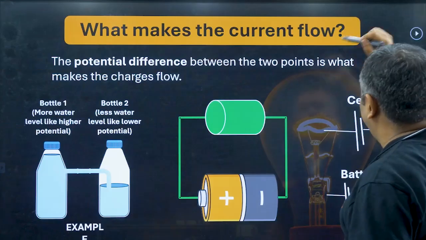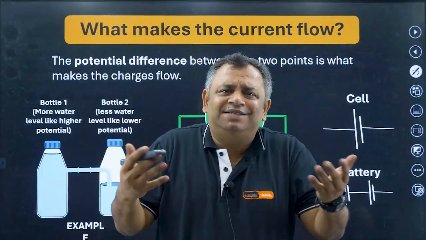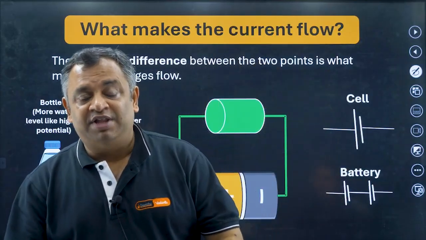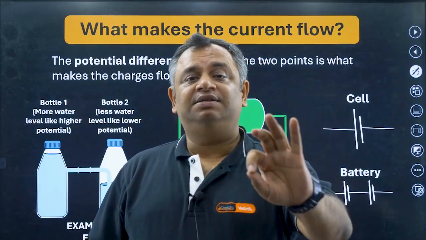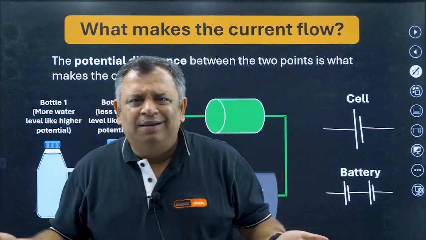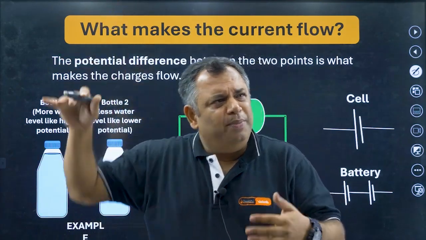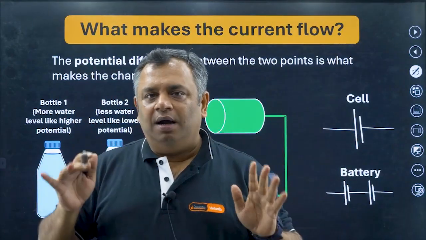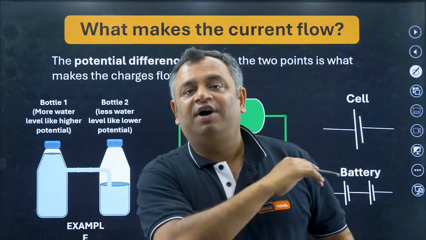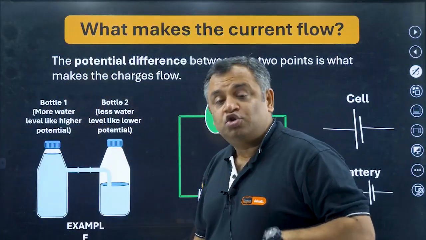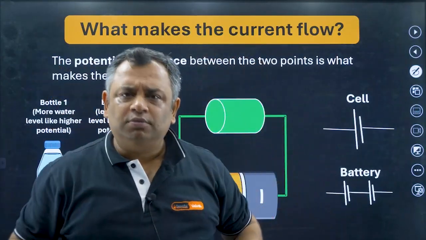We've already studied this slide. Now let us understand why we are studying potential difference. What is the use of potential difference? The use of potential difference is to make sure that the current flows. We have learned that flow of current is flow of charges. So how does anything flow?